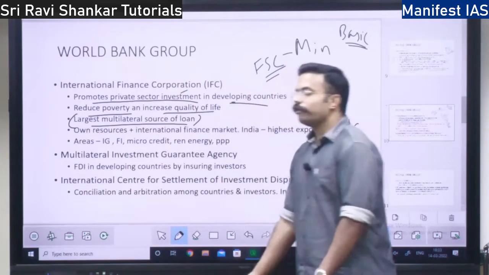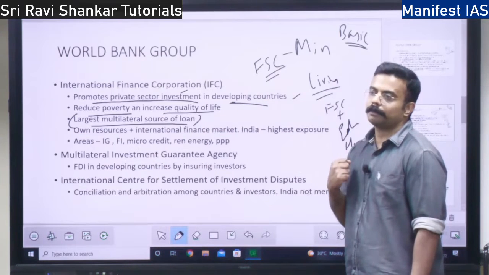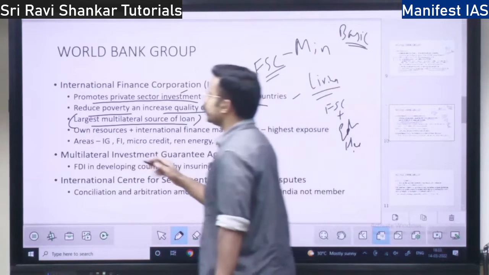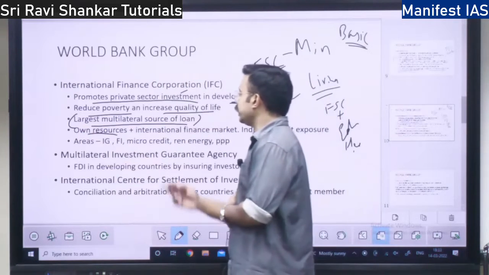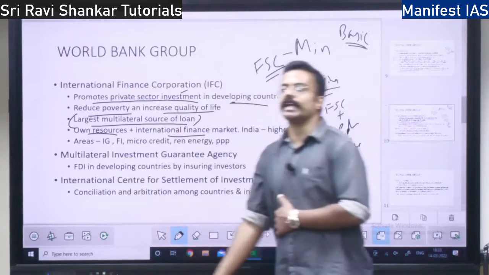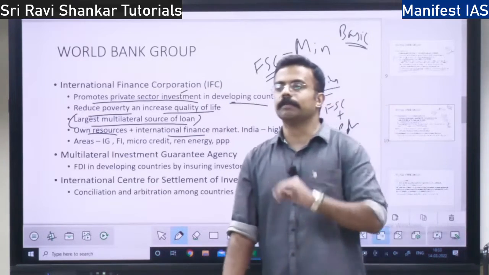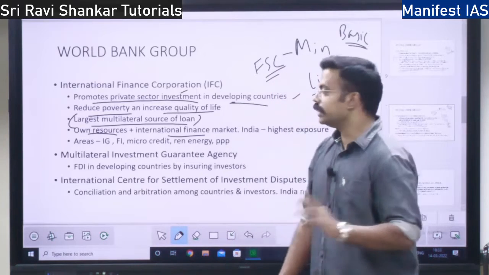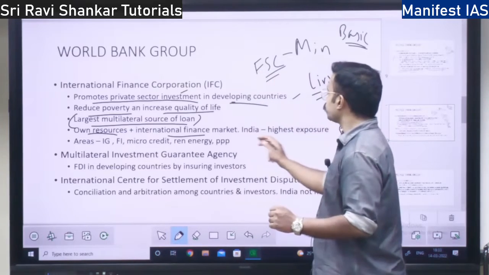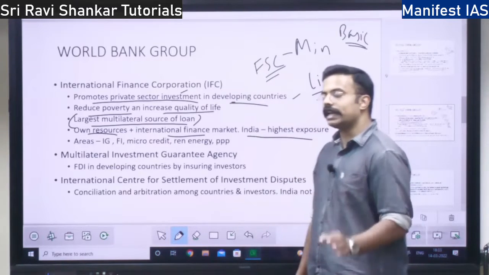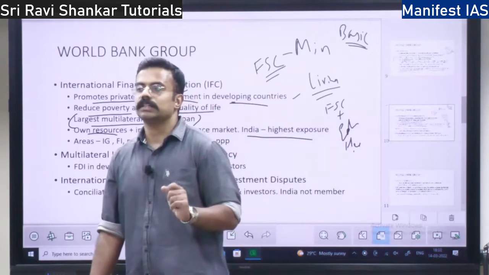So where does this IFC get its money from? See, the first is its own resources. It will have its own resources, and also it takes money from the international financial market. It is going to issue bonds and take the money from the financial market. So these are the two sources. India has the highest exposure to IFC. So Indian companies have taken a lot of money from the IFC, right?